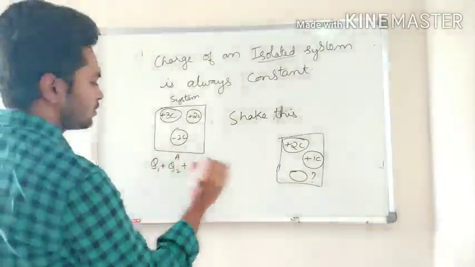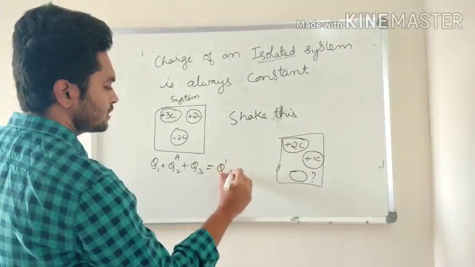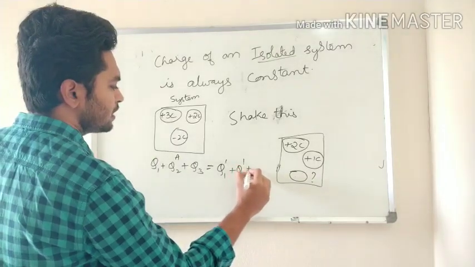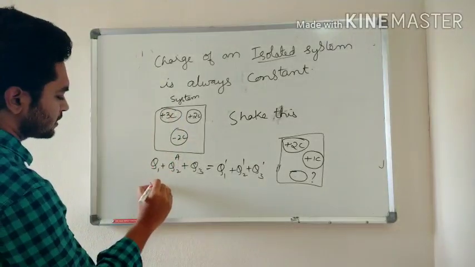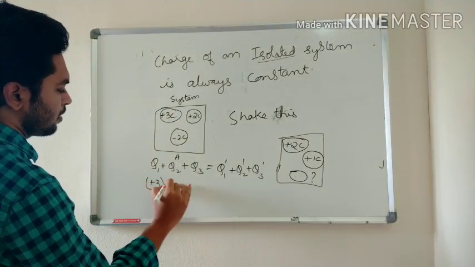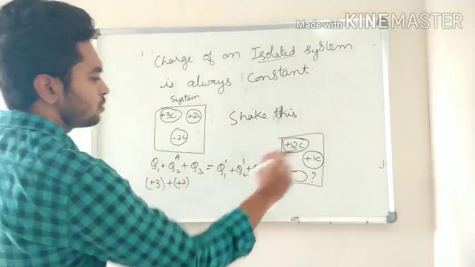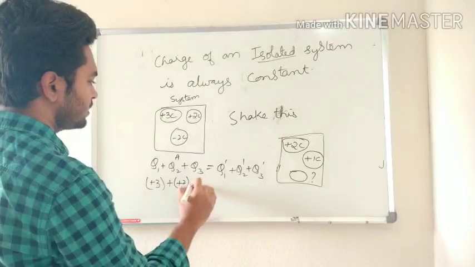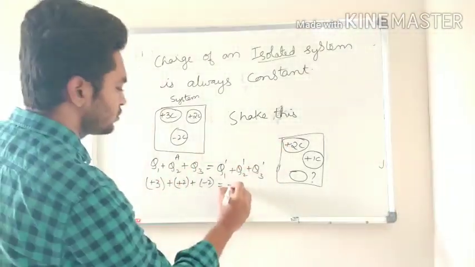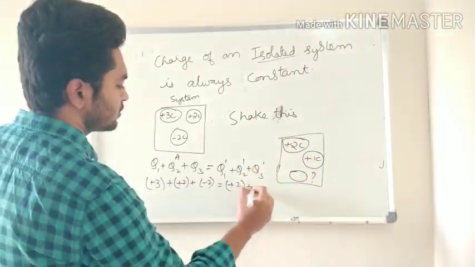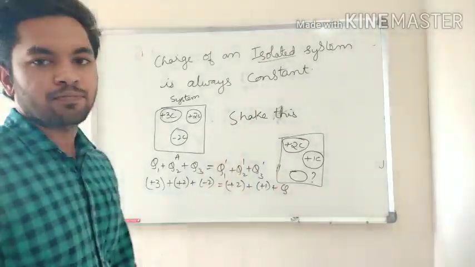After shaking, we take it as Q1 dash plus Q2 dash plus Q3 dash. So what is Q1? Plus 3, plus Q2 is plus 2, everything in coulomb, plus minus 2, equal to Q1 dash plus 2 plus 1, and we don't know this Q.